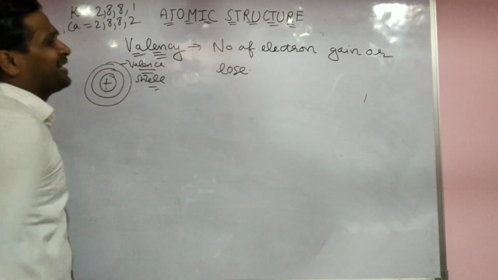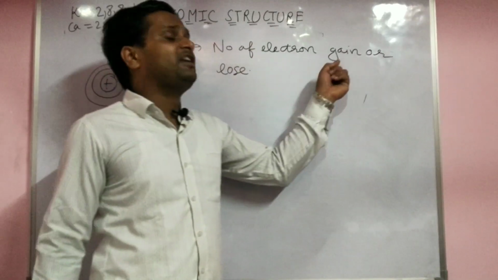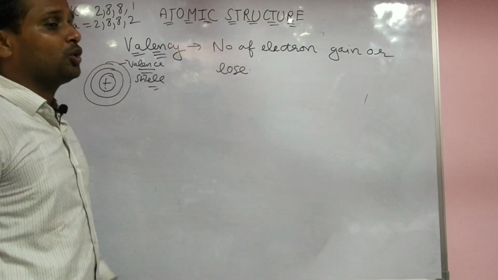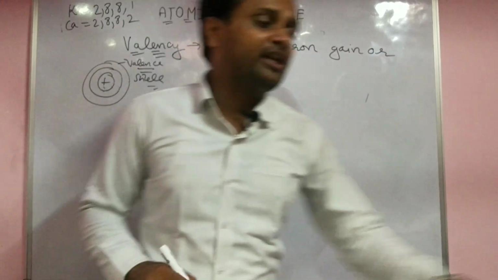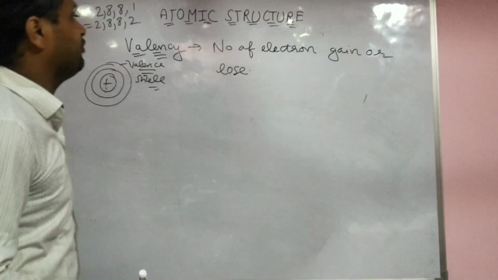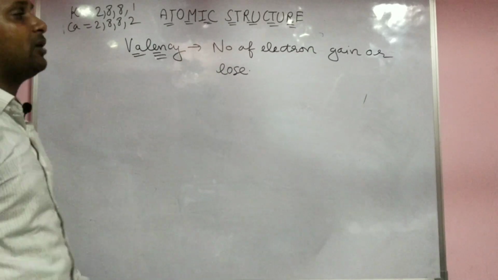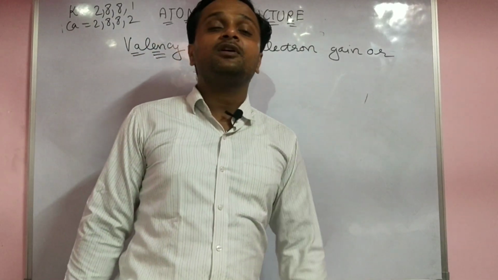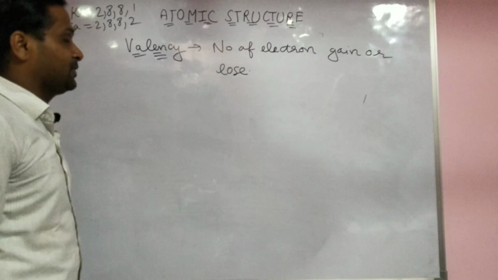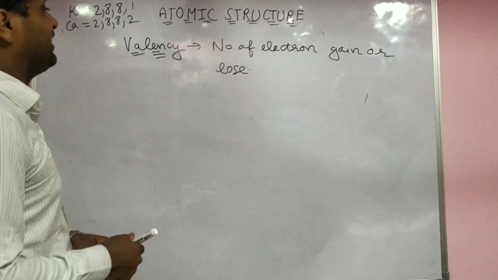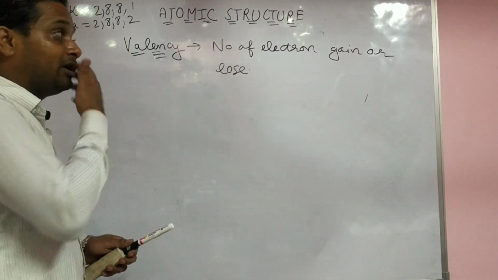Now try to see what valency is. The number of electrons gained or lost. The total number of electrons gained or lost is called valency. Let's try to find out the valency of elements 1 to 20. First of all, what is valency? The number of electrons gained or lost.